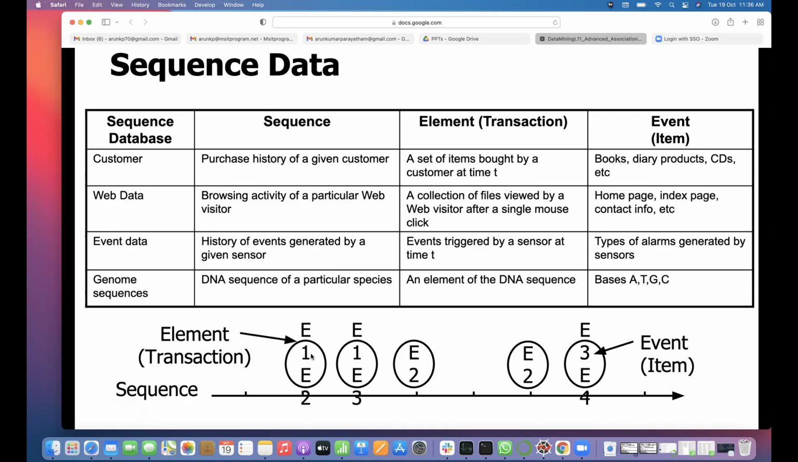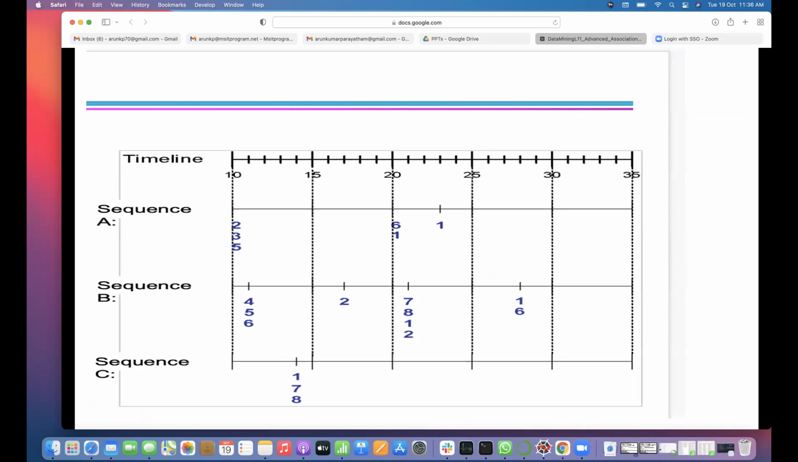Elements are transactions: first transaction, second transaction, like that, each an event of items. So the sequence is important here. Some more, let's say the same sequence: sequence A, sequence B. A purchased 2, 3, 5, then later on 6, 1, then again 1, like that. Different types of data sets are present here.